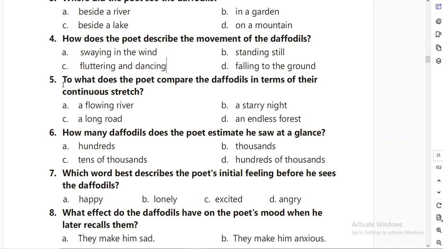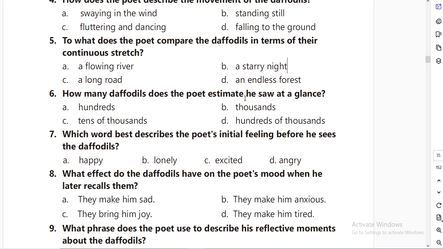Next, question number 5: to what does the poet compare the daffodils in terms of their continuous stretch? In the second stanza the poet compares the daffodils, their number, to the countless stars in the sky. The options are a flowing river, a starry night, a long road, and an endless forest. So the answer is very obvious and clear, a starry night.